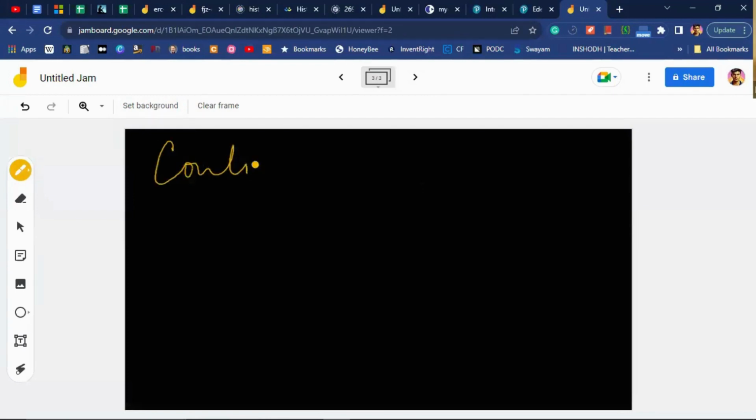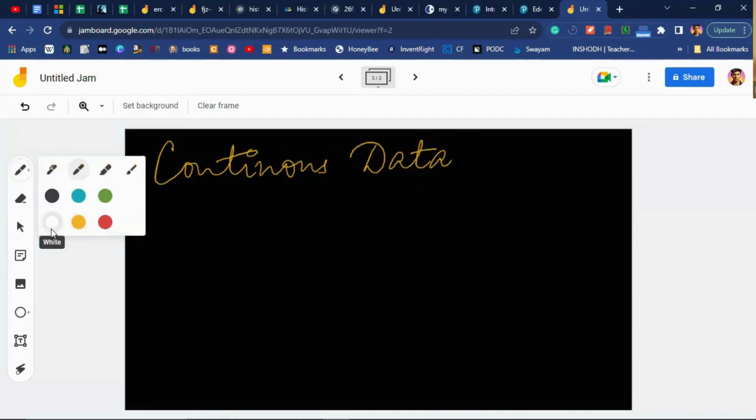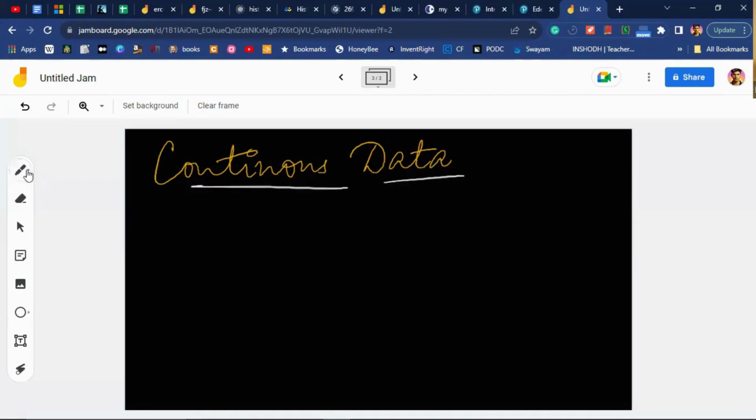Continuous data is data which is in one area, not scattered.